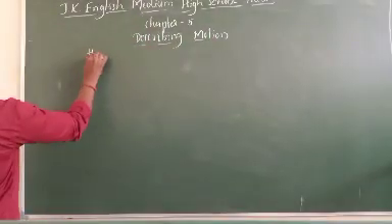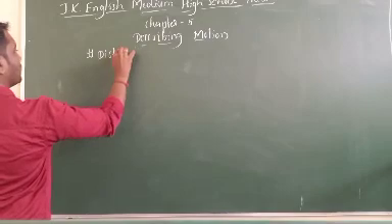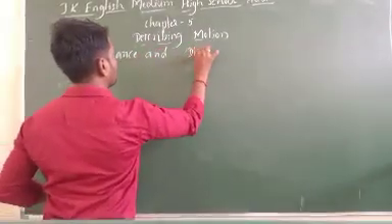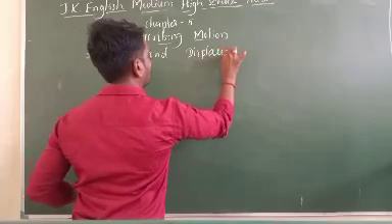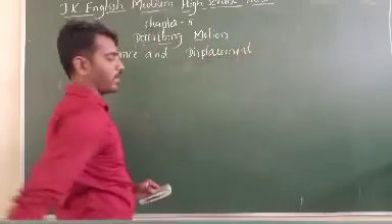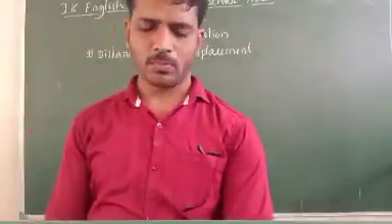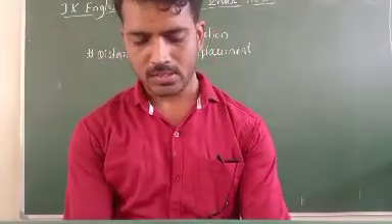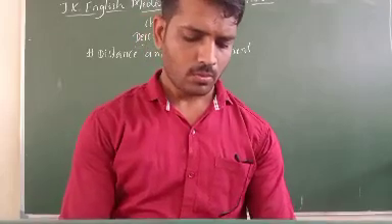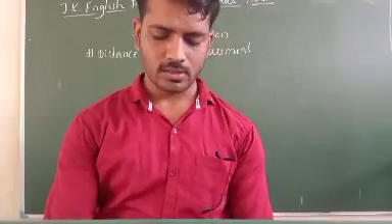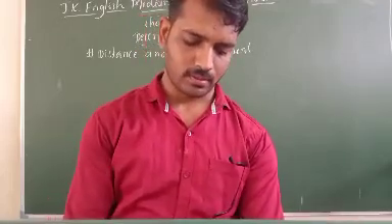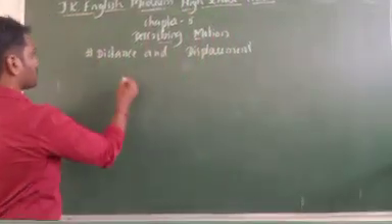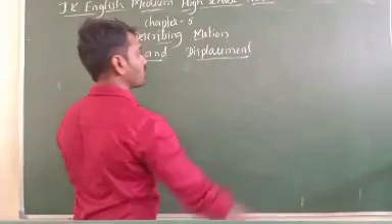The next point is distance and displacement. One of the best points in describing motion. How will we define distance and displacement? Let us discuss distance and displacement through an example.